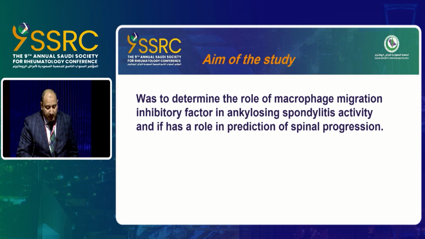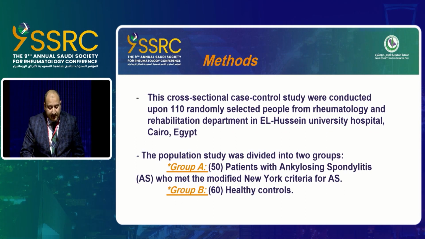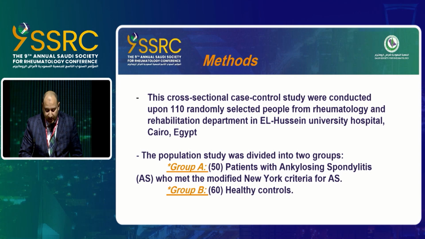The aim of our study was to determine the role of macrophage migration inhibitory factor in ankylosing spondylitis activity, and whether it has a role in prediction of spinal progression. This cross-sectional case control study was conducted upon 110 randomly selected people from the Rheumatology and Rehabilitation Department at Al Hussein University Hospital, Cairo, Egypt. The study population was divided into two groups: Group A, 50 patients with ankylosing spondylitis who met modified New York criteria for AS, and Group B, 60 healthy controls.